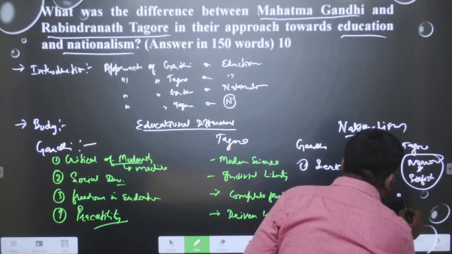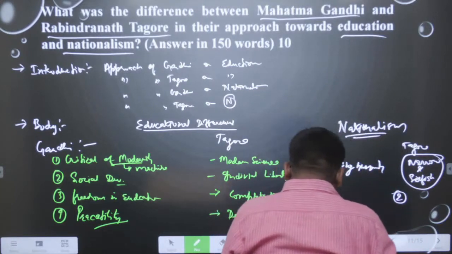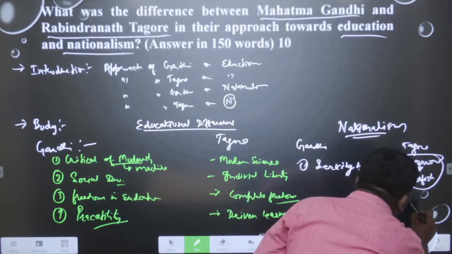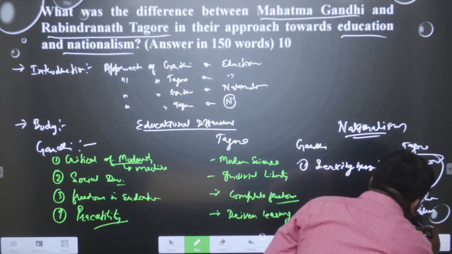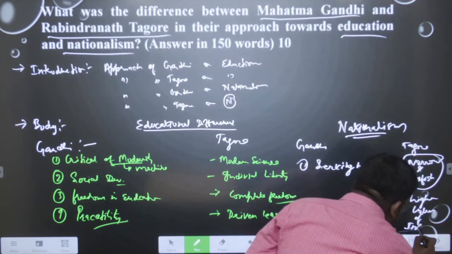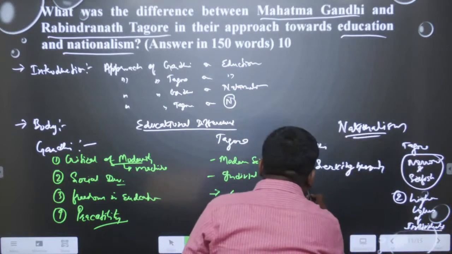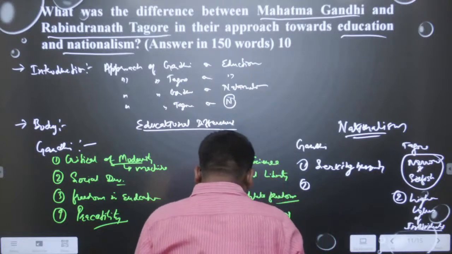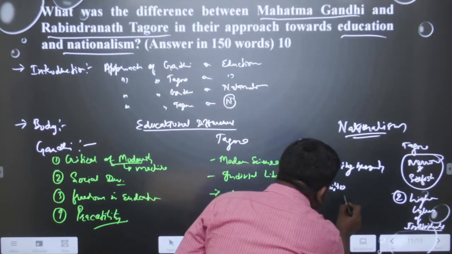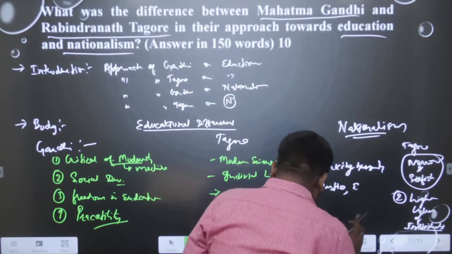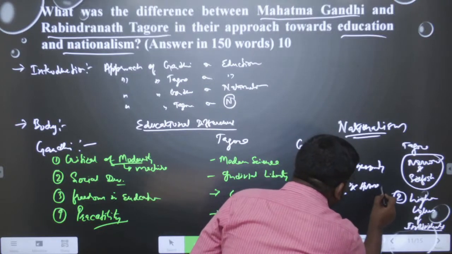Another point, Tagore especially says that nationalism should integrate and it should focus on the higher values of individuals. But Gandhi was focusing on the idea that Indian nationalism should provide justice. Then we have humanity. So, justice and humanity are the most important points we can write about.